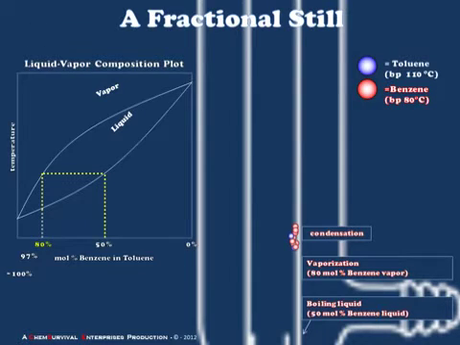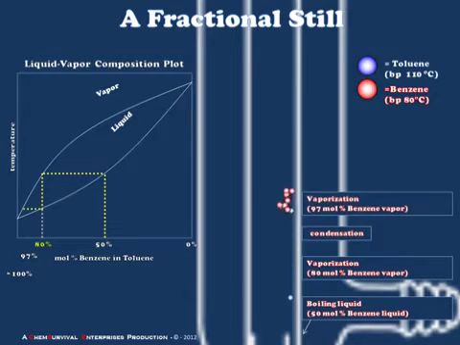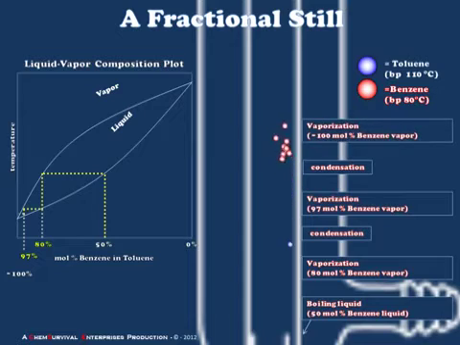This 80 mole % benzene liquid will then potentially re-vaporize, and in doing so become even more enriched, just as though we had run a second distillation on it. So some of the toluene will reflux back into the boiling flask, whereas more of the benzene achieves a second round of vaporization. If we allow this vapor to condense, we see that we now have a 97 mole % mixture. If our droplet were to vaporize once more, we would expect to have a highly pure sample, about 100% pure benzene and toluene. This is the principle on which a fractional distillation apparatus functions.